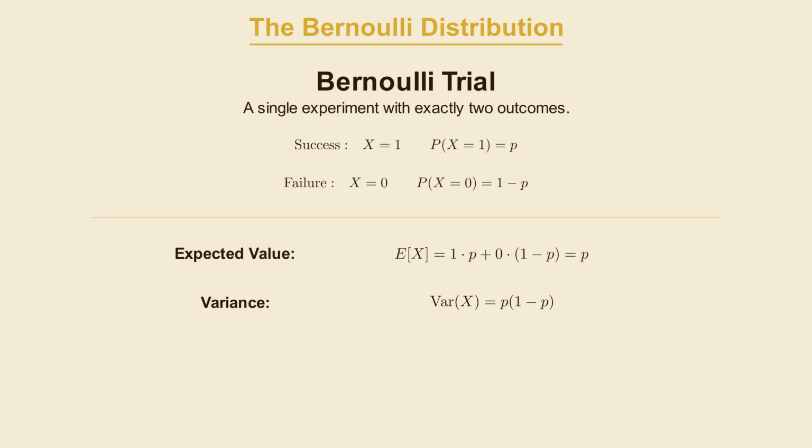The variance is p times 1 minus p. This is worth slowing down on. When p is close to 0 or close to 1, the variance is small. That makes sense. If success is very unlikely, you already know what is probably going to happen on any given trial, so there's not much uncertainty. But when the probability is 1/2, the variance hits its maximum value of 0.25. The most uncertain Bernoulli trial is the one where both outcomes are equally likely.